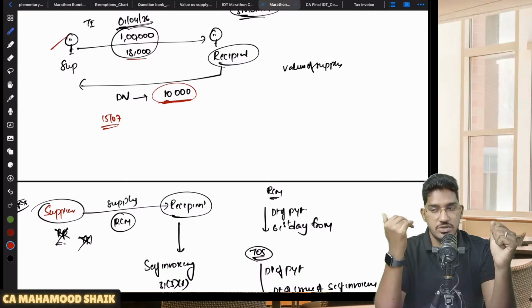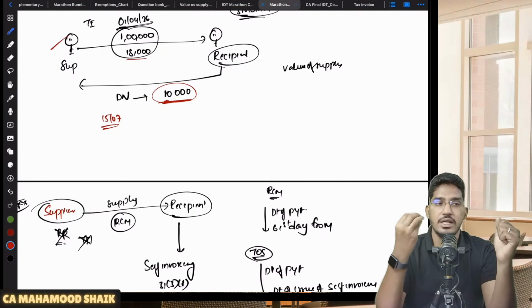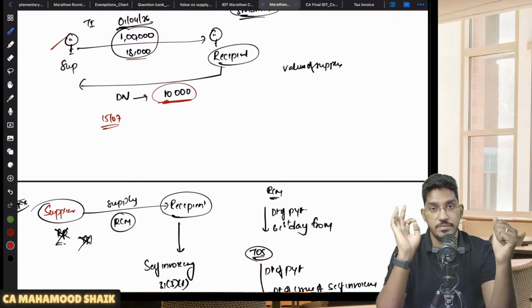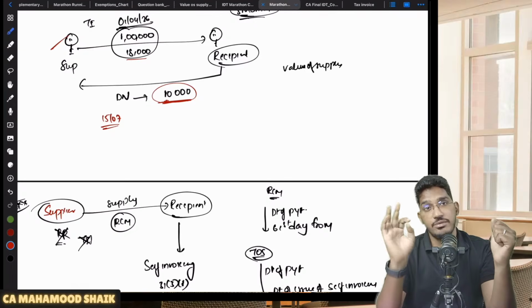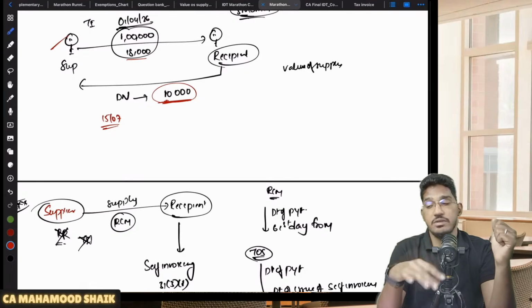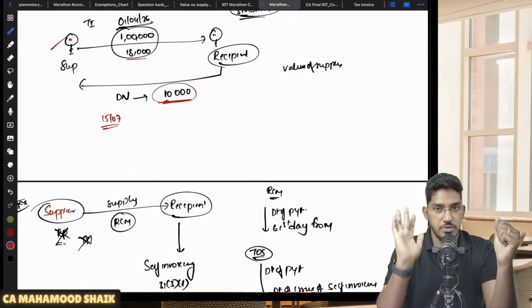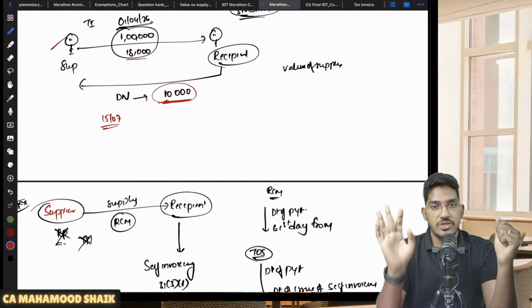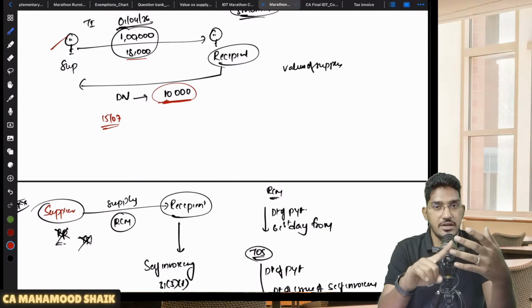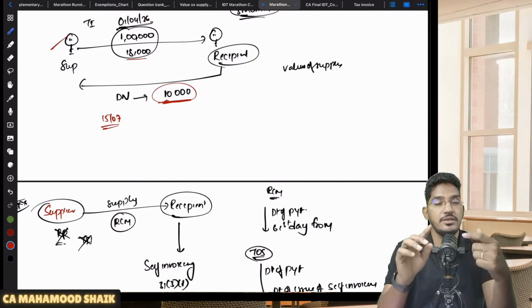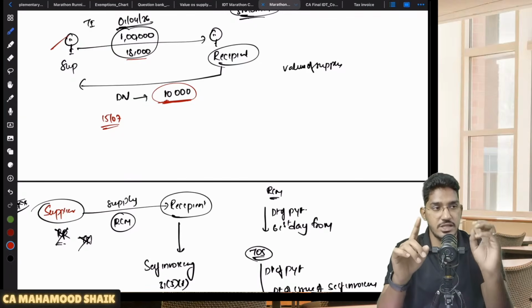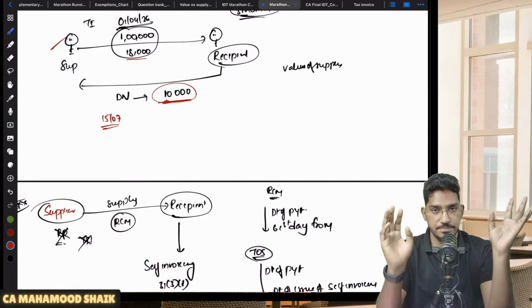Quite simple business logic here. See, when the customer has not made the payment within time, if we are asking interest or late payment, in many cases, they will pay me the interest and late fee only. Now, if I ask them, sir, you have to pay me the late fee, interest, penalty along with the GST, forget about it. You are not going to get it. So that's why whenever you are collecting late fee, interest, penalty for delayed payment, you assume it as inclusive of GST unless specifically mentioned in the question.